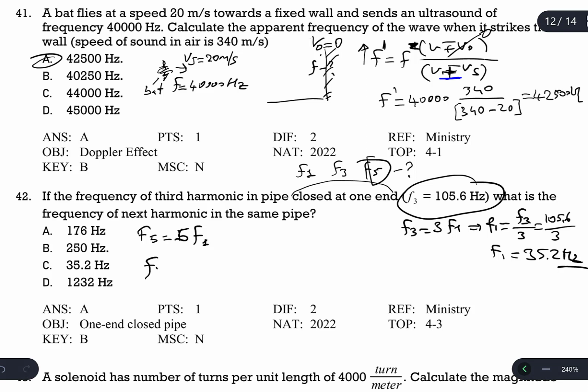Then F5 is going to be 5 times the fundamental frequency, which is 35.2. So multiplied by 5, the answer is going to be 176 Hertz. So A is the correct answer.